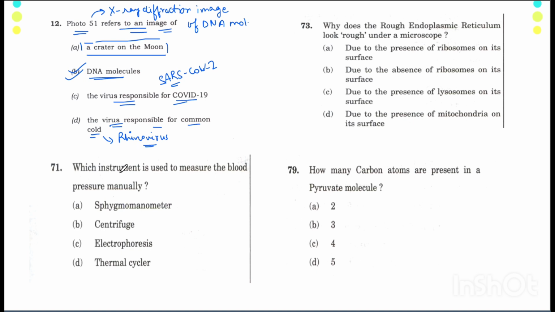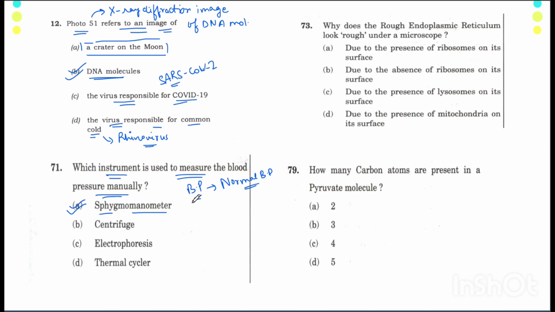Now, the next question, the instrument which is used to measure the blood pressure manually is called. Well, the answer to it is sphygmomanometer. Now, let me tell you from the blood pressure, 2-3 questions are asked. First, I have seen the question on what is the normal blood pressure of a human. Now, if you know the answer to it, please write in the chat box, and I'll like the comment which is correct.